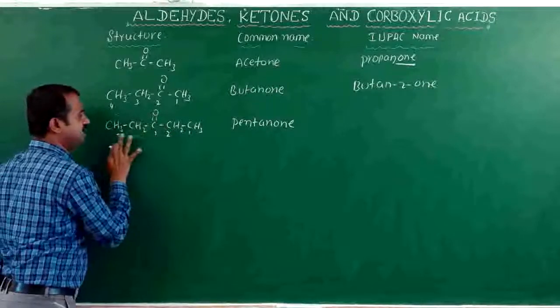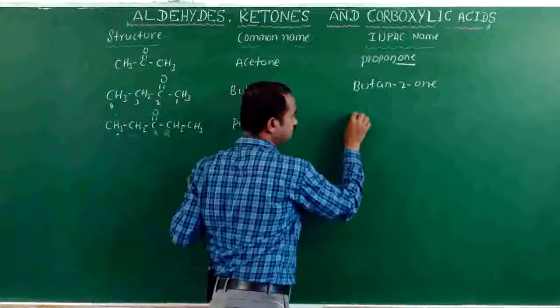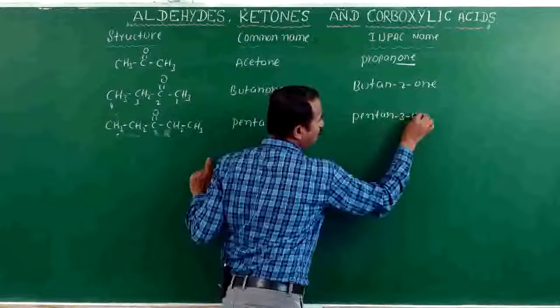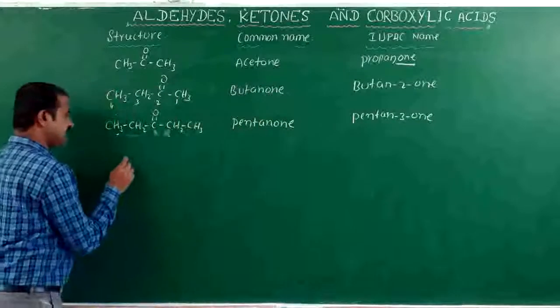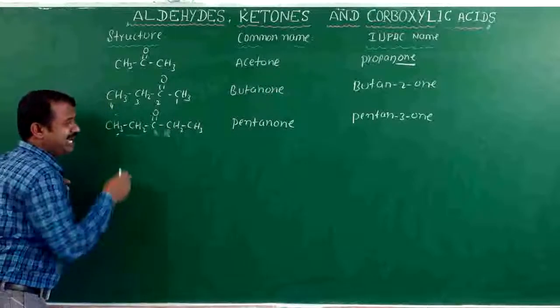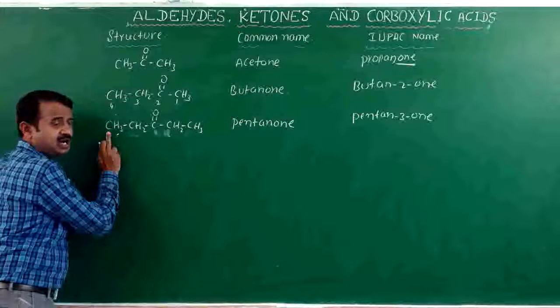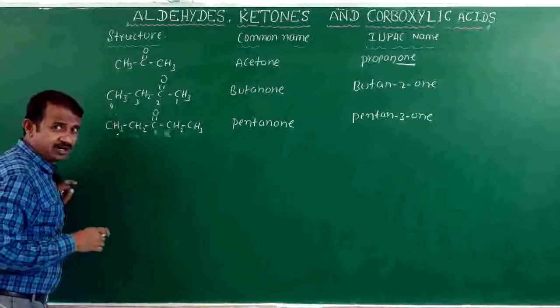The 3 position is there, so pentan-3-one. Okay. Next, in case of branches, the carbon here is alpha, here is beta. These are the examples of alpha and beta positions, similar to the aldehydes.